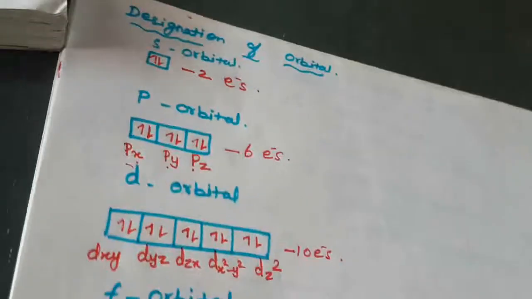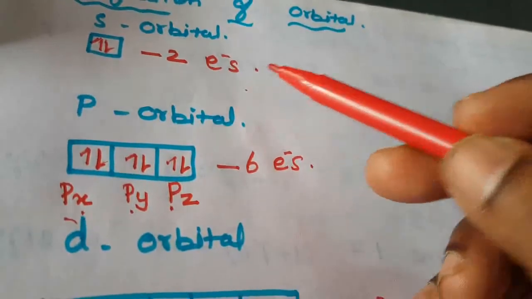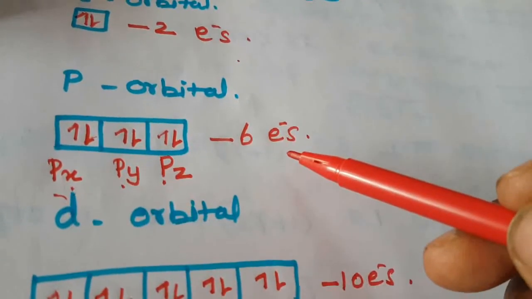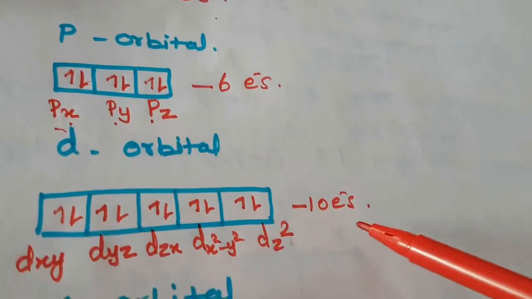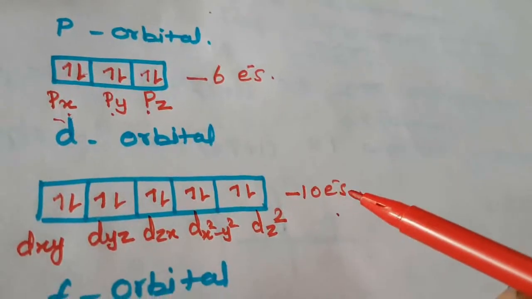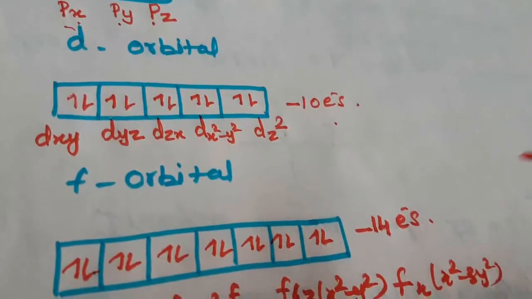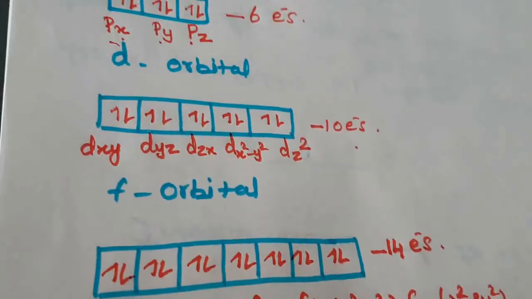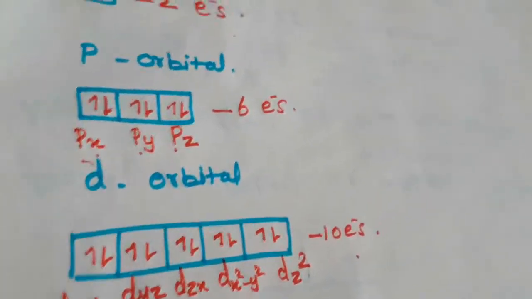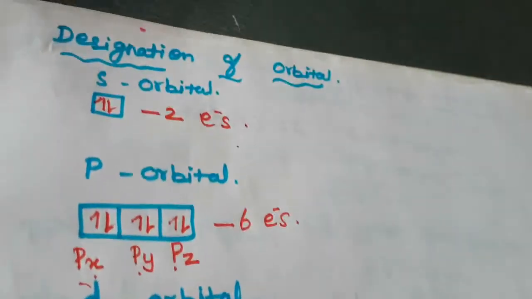So s orbital means a maximum of 2 electrons, p orbital means a maximum of 6 electrons, d orbital means a maximum of 10 electrons, and f orbital means 14 electrons. Okay, so this is the one. Next, using this, you can draw the shape of these orbitals.